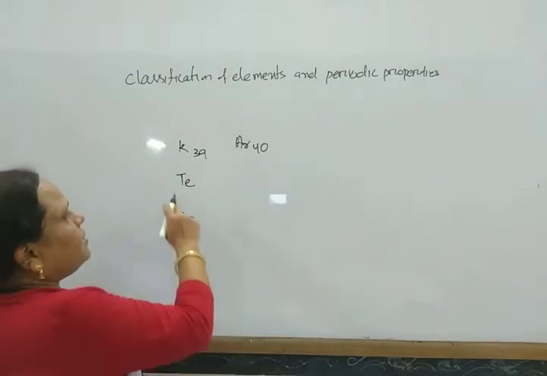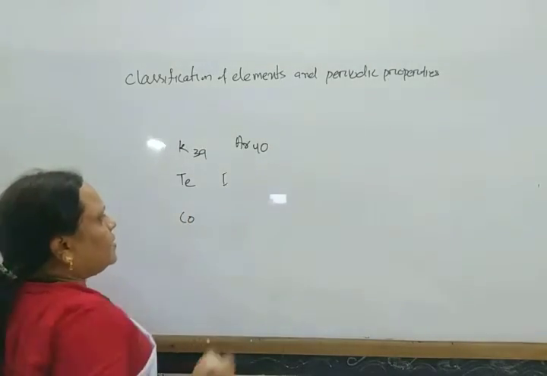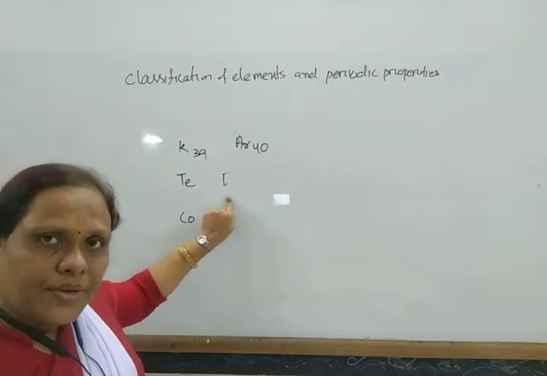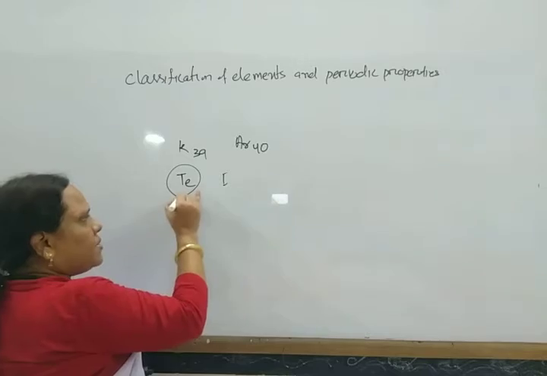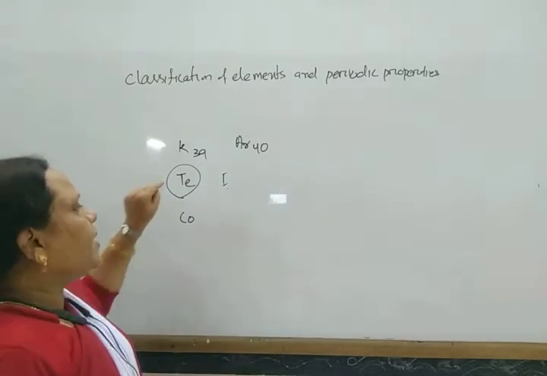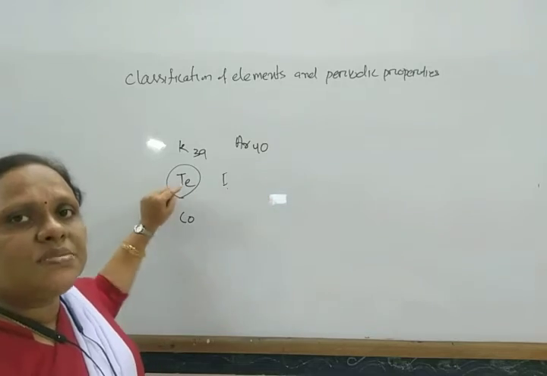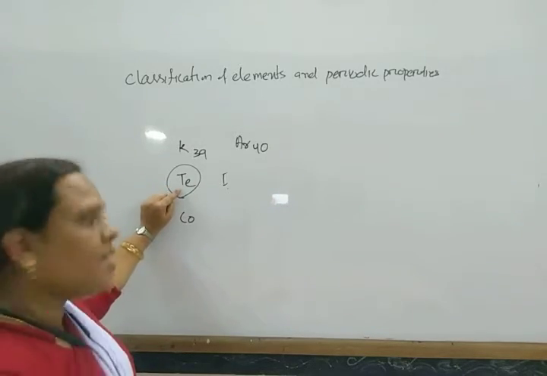Similarly, between tellurium and iodine, tellurium has a higher atomic mass than iodine, so it should be placed after iodine, but it is placed before iodine.